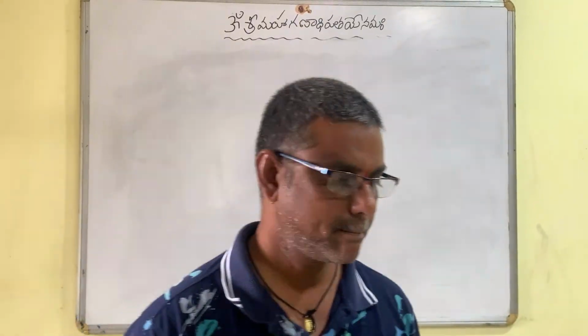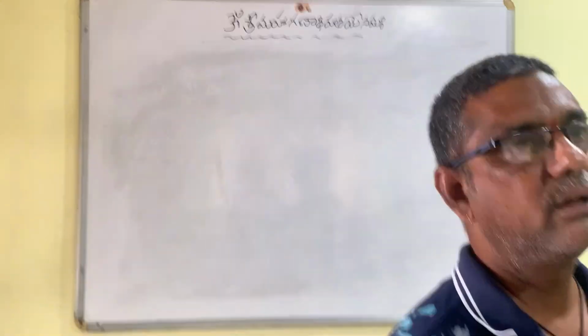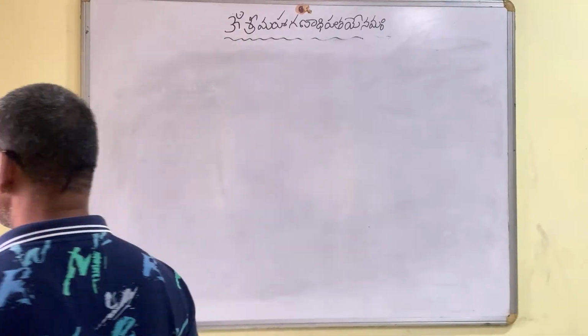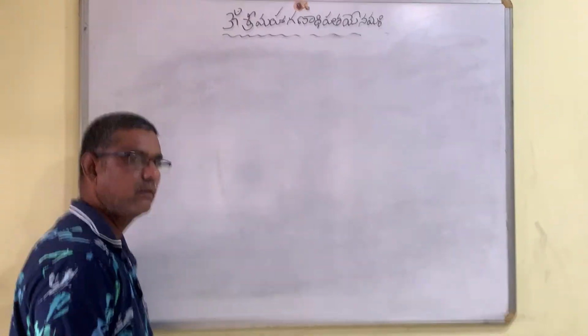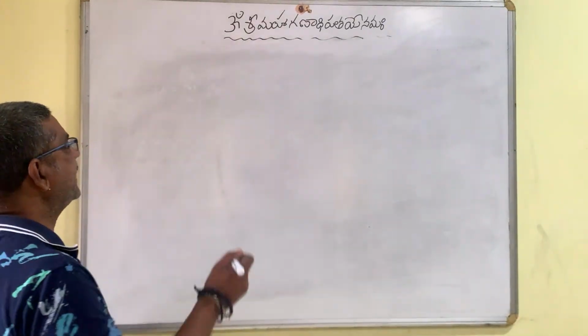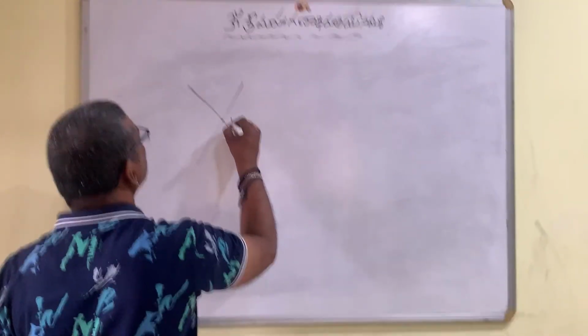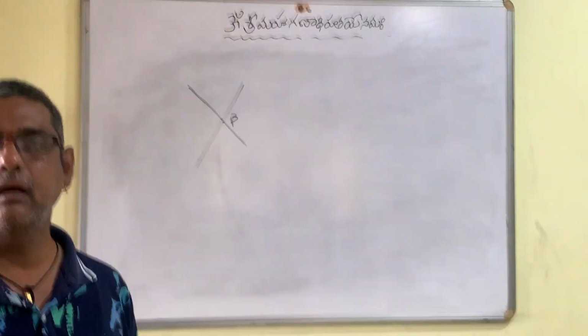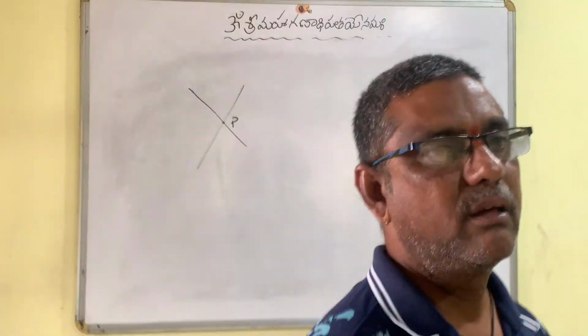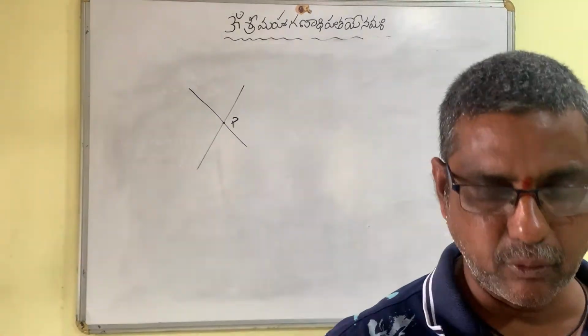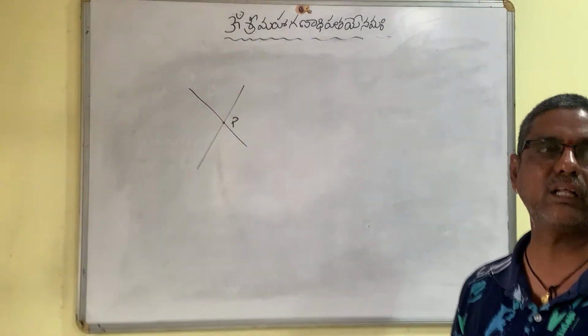Is that right? Now, intersecting lines. Two straight lines meeting at one point are called intersecting lines.